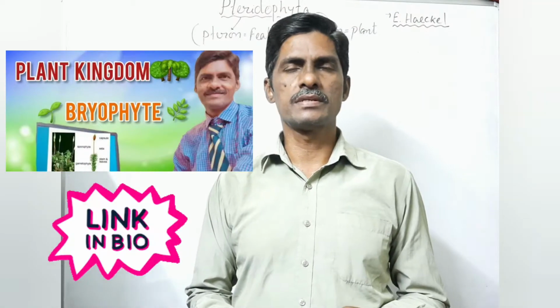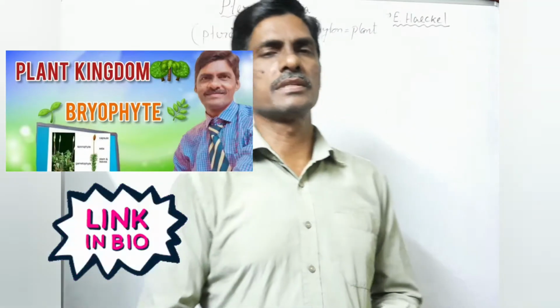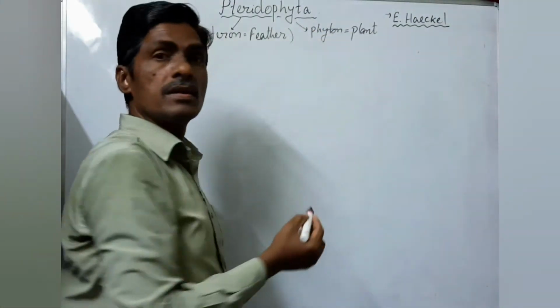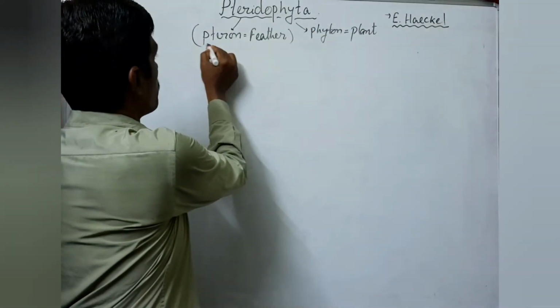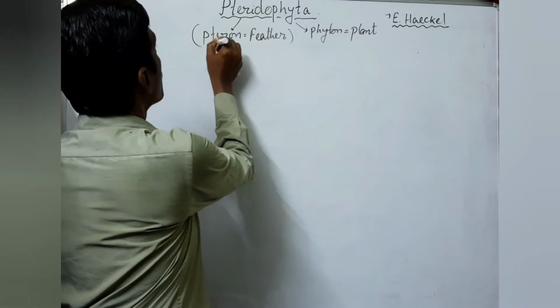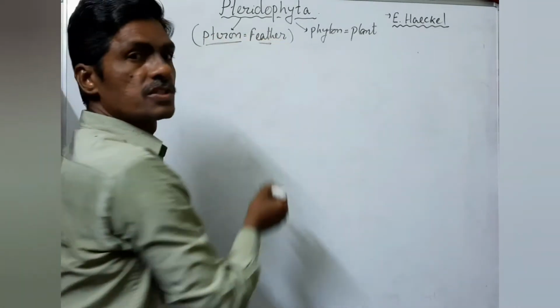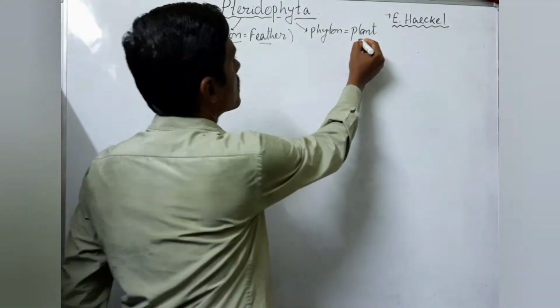Today we'll continue the previous video, Bryophyta. Today we'll discuss Pteridophyta. So see, all of you, Pteridophyta is derived from pteron, P-T-E-R-O-N. Pteron means feather. It looks like a feather-like structure, and phyton means plant.